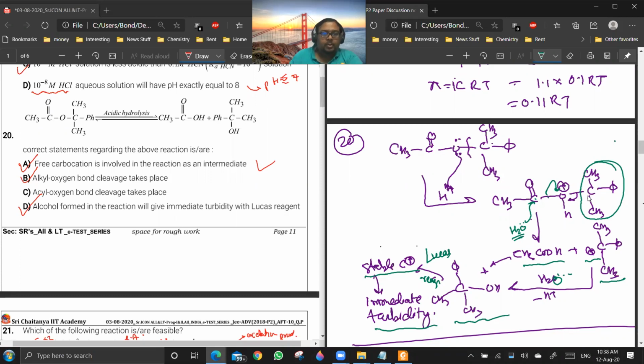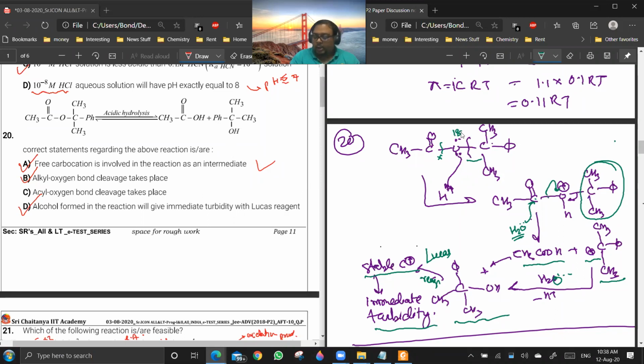So options are: A, free carbocation is involved in the reaction as an intermediate, is correct. Alkyl oxygen bond is cleaved, means this bond is cleaved. That is correct. The acyl oxygen bond is not cleaved. This is the acyl oxygen bond. This is not cleaved. And alcohol formed in this reaction will give immediate turbidity with Lucas reagent. That is also correct.